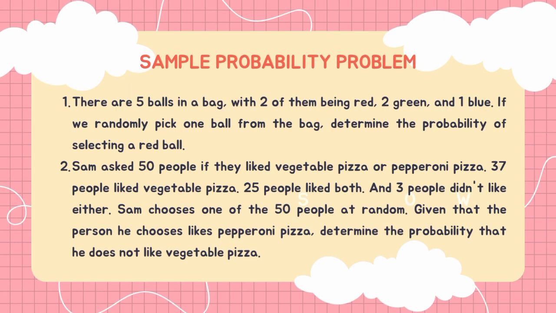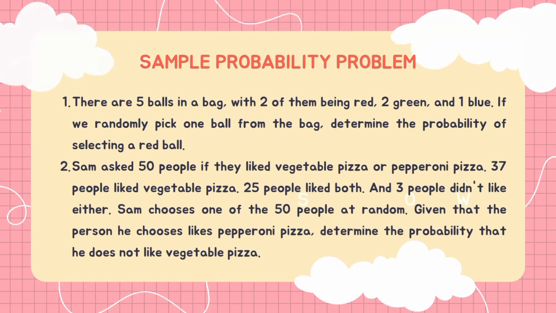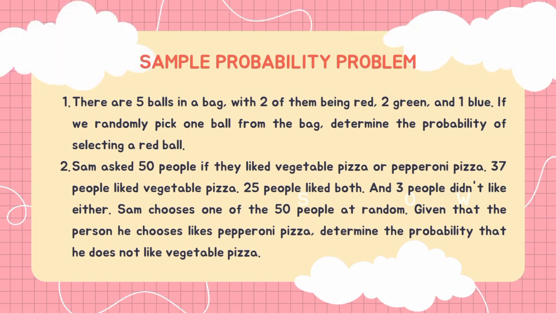Sample probability problem. Number 1: There are 5 balls in a bag, with 2 of them being red, 2 green, and 1 blue. If we randomly pick 1 ball from the bag, determine the probability of selecting a red ball. And number 2: Sam asks 50 people if they like vegetable pizza or pepperoni pizza. 37 people like vegetable pizza. 25 people like both and 3 people didn't like either.